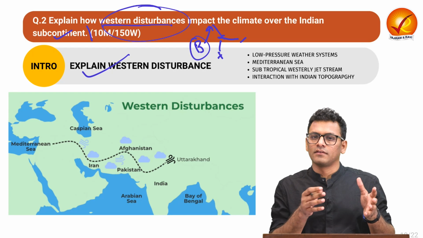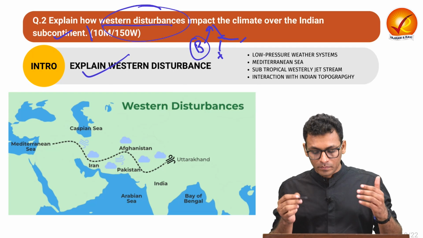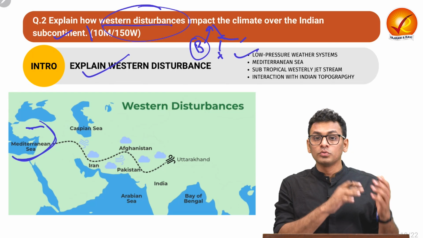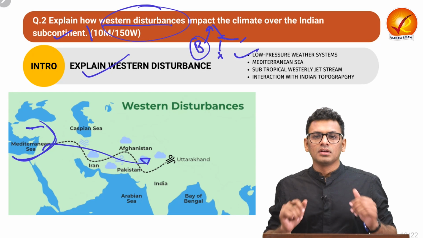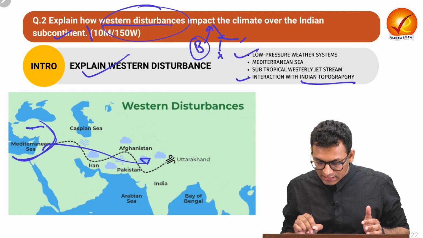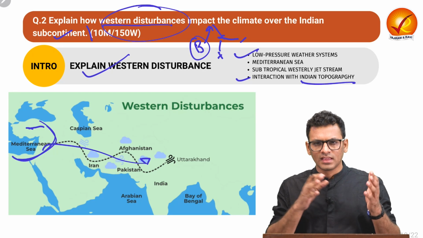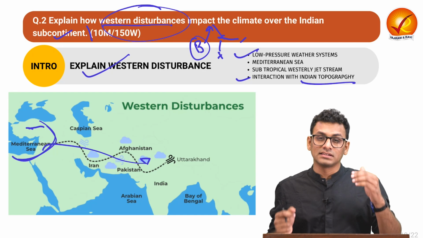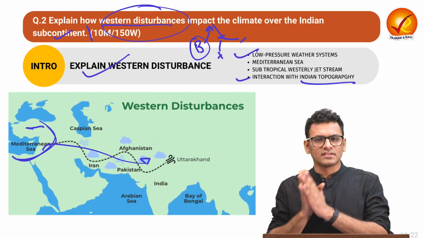In the introduction, as we have to explain the Western disturbances, you can talk about how it is a low pressure weather system which originates at Mediterranean Sea, and through subtropical westerly jet stream it navigates through the Asian subcontinent, and it interacts with the Indian topography, and over here we can see different variety of impact like precipitation and other impacts you can see in the Indian subcontinent. So this is something which you can inculcate as an introduction, where you will be just explaining in a small brief amount what exactly is Western disturbance.